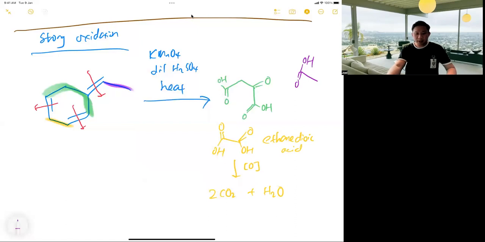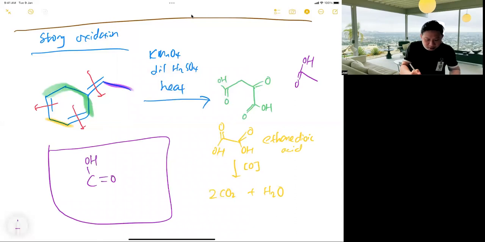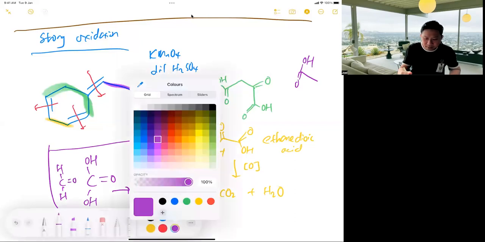So I sidetracked a bit. This one also doesn't exist. It came from a double bond O, H, H. So this will break down: carbonic acid is unstable, giving CO2 and H2O. Do you understand?